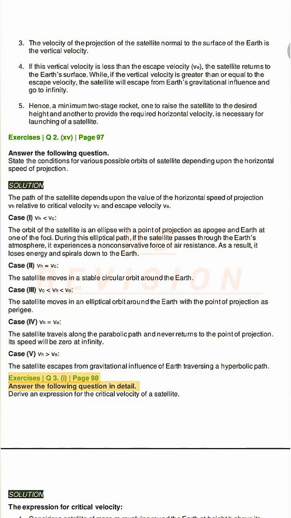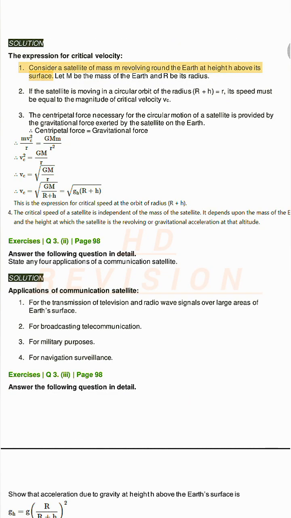Exercises Q3. I page 98. Answer the following question in detail. Derive an expression for the critical velocity of a satellite. Solution. The expression for critical velocity. 1. Consider a satellite of mass m revolving round the Earth at height h above its surface. Let M be the mass of the Earth and R be its radius. 2.